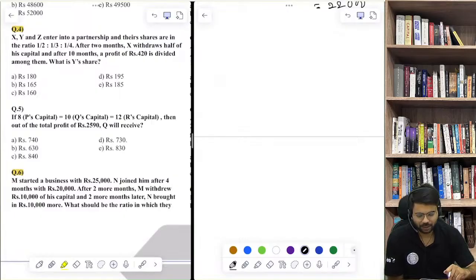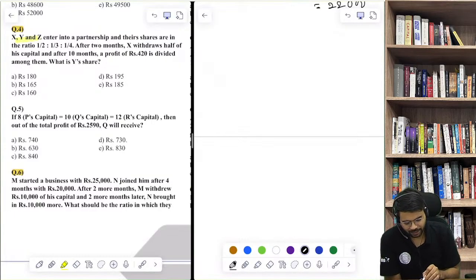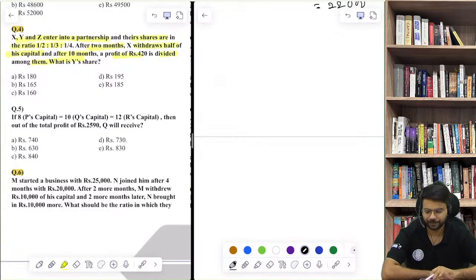Moving on to next question, question number 4. X, Y and Z enter into a partnership and their shares are in the ratio this. After 2 months, X withdraws half of the capital, this and this. So try this out. Question 4th.